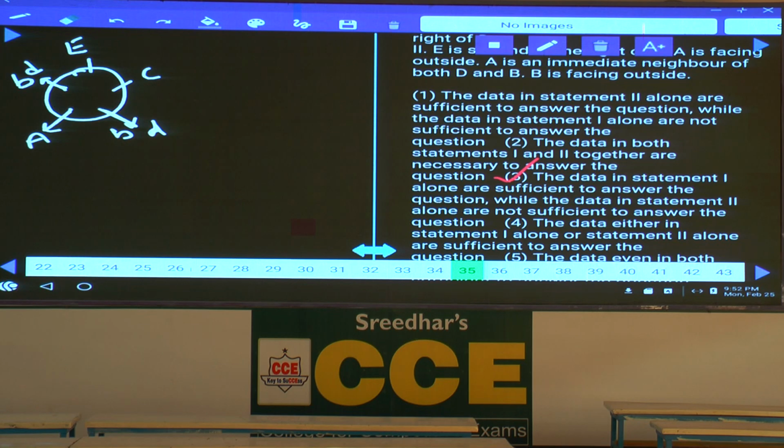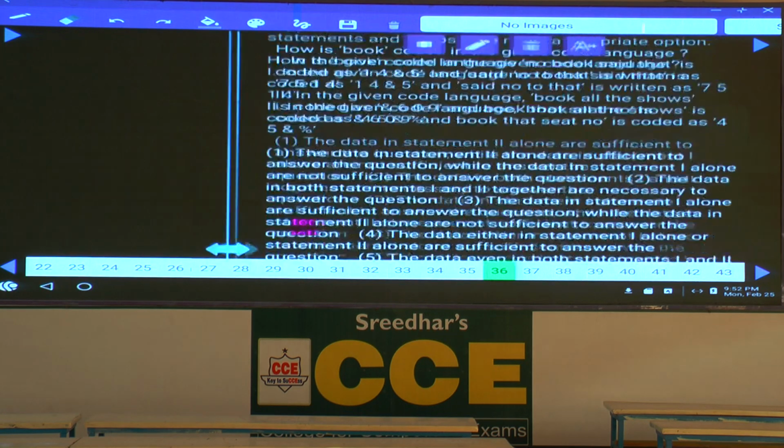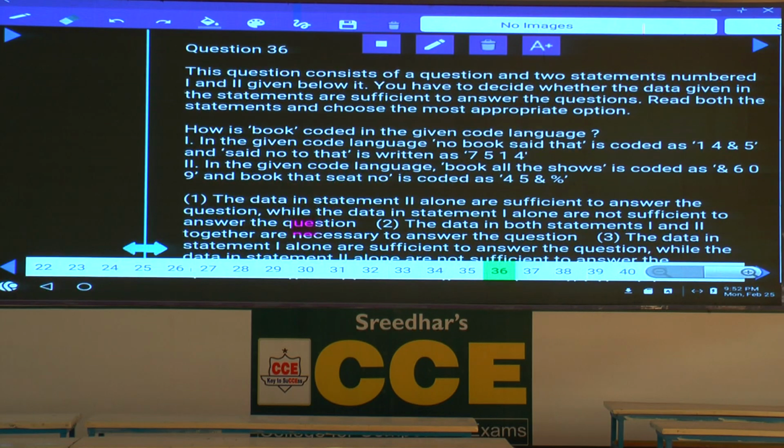Then 36. Now, question number 36 is based on coding and decoding. Whenever coding and decoding is given, you can directly work on the statement itself, rather than rewriting it. Then, how is the word book coded in the code language? No book said that, said know that, here also said know that is common. As 3 words are common, 3 codes are common. Which are the elements that are common? 1, 4 and 5 are common. Hence 1, 4 and 5 are the codes for these 3 words in any order.